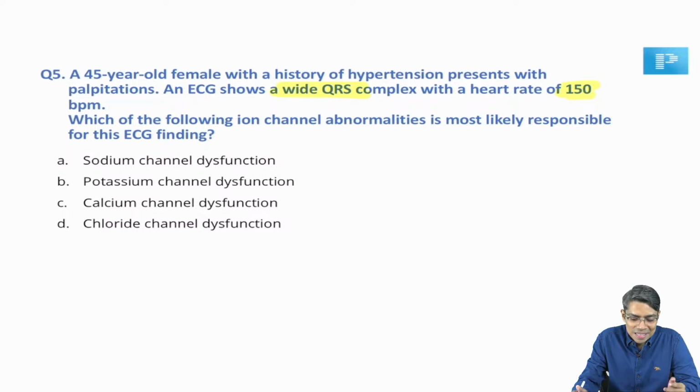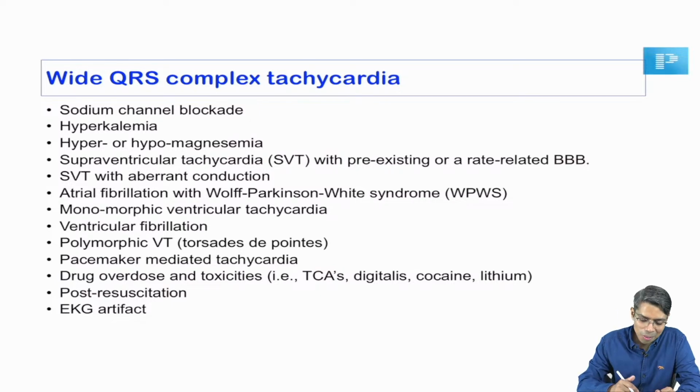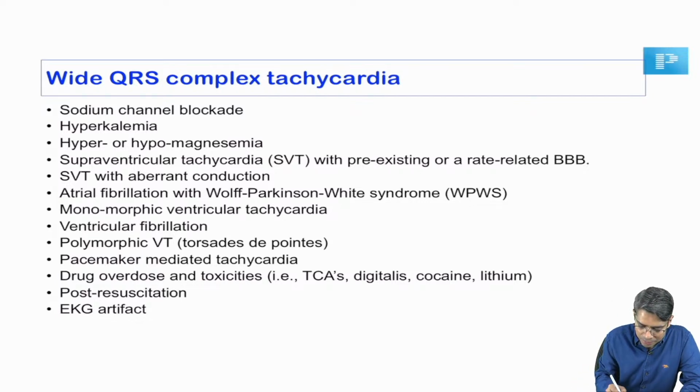Yes, so the first thing that is coming to your mind is ventricular tachycardia, okay. But if you look at books at what are the causes of wide QRS complex tachycardia, these are all the causes of wide QRS complex tachycardia directly given in books. And here you can easily find that monomorphic ventricular tachycardia, as all of you are saying, right.